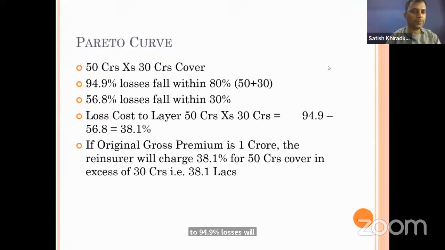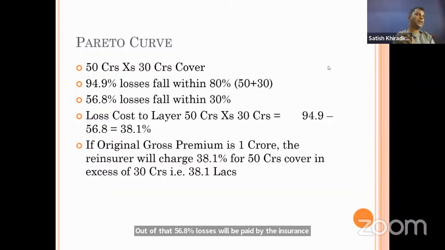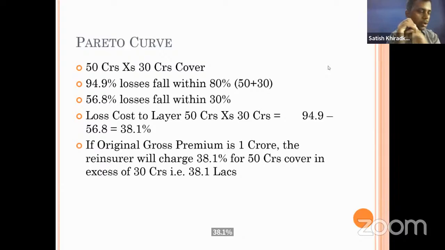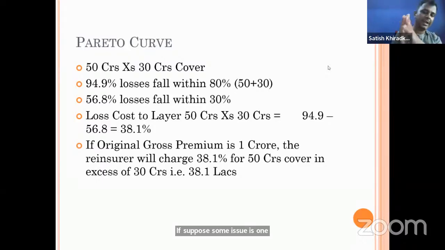So the actual exposure to the insurance company is how much? 38.1%. Okay. So if you want to calculate the premium, we apply the rate on that 38.1% of the sum insured. Suppose the sum insured is 1 crore, then 38.1% is 38.1 lakhs, and accordingly we will apply that rate. I suppose this is clear.